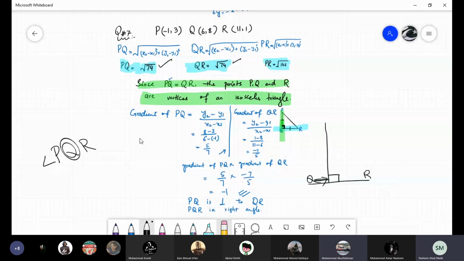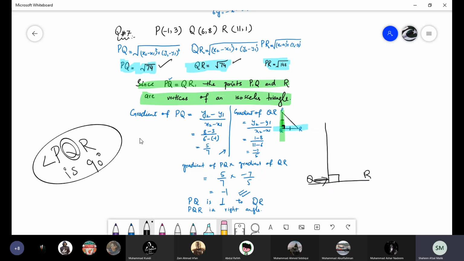This is the whole question 7 in front of you. First of all, we find the lengths of all three sides by using the distance formula. Then we prove that these are the sides of an isosceles triangle. And then next we have to prove that the angle PQR is 90 degrees.